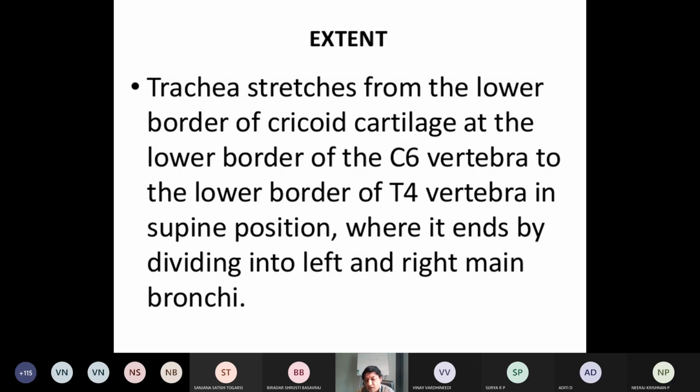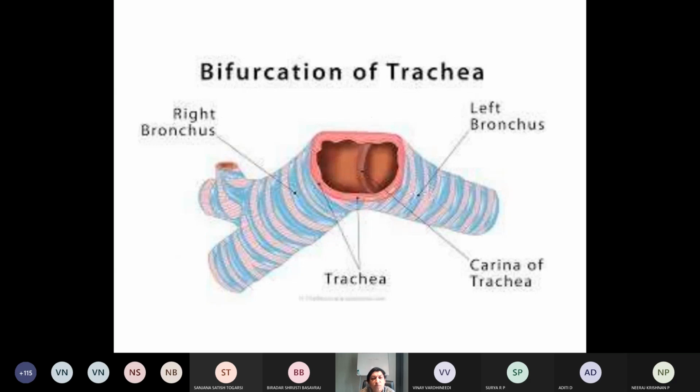Okay. This diagram you can make out here. See how the trachea bifurcates. This is the main structure, the trachea. Okay, like this. So this is the level, the T4 level. So it is divided into the right bronchus and left bronchus. This section shows the exact bifurcation of the trachea at the level of T4.